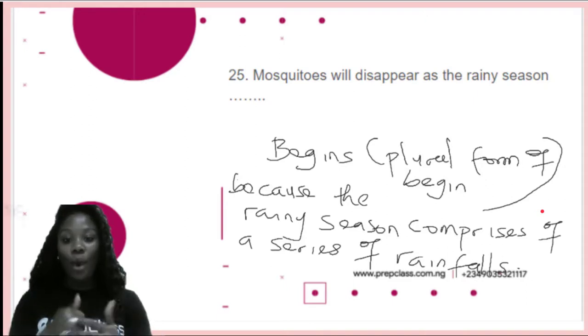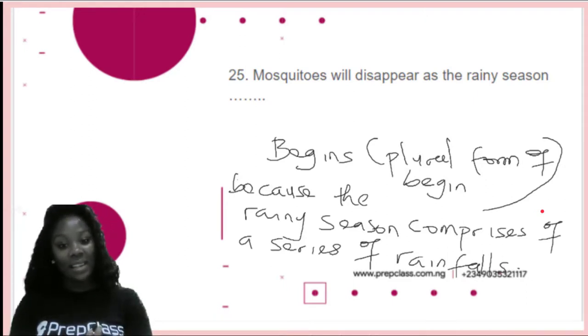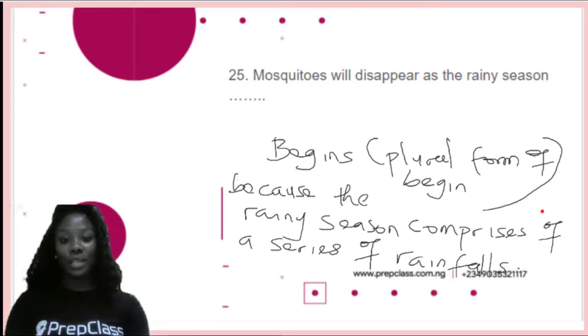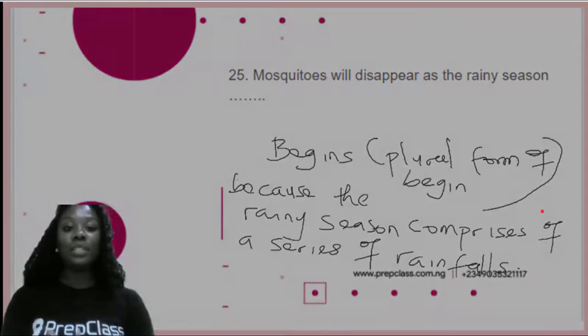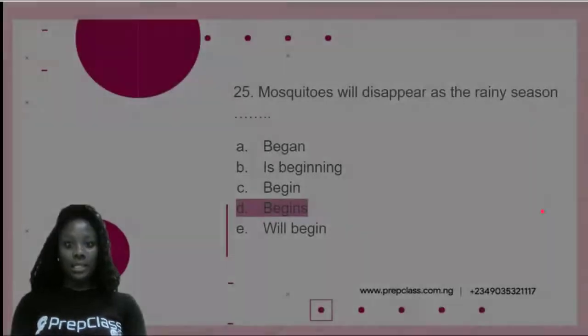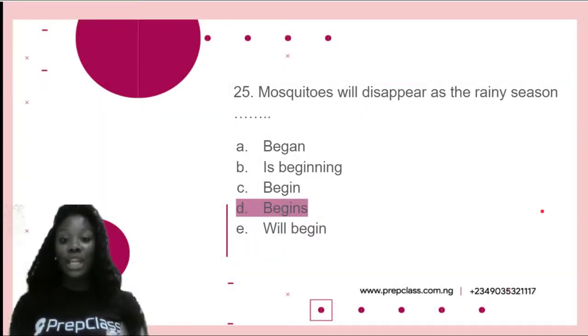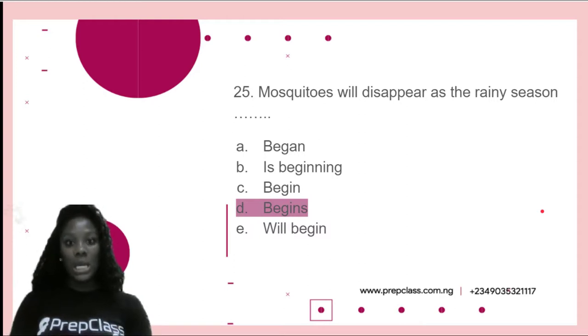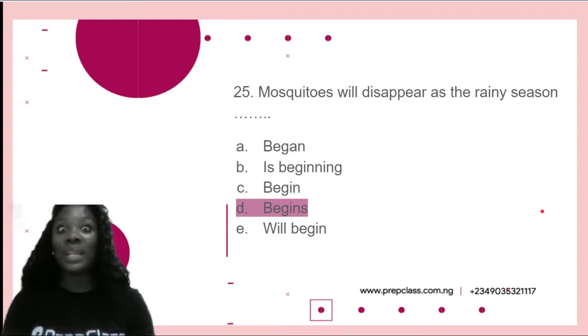So begins would be the correct answer because the rainy season comprises a series of rainfalls. So we go with begins. And we can now safely say that mosquitoes will disappear as the rainy season begins.